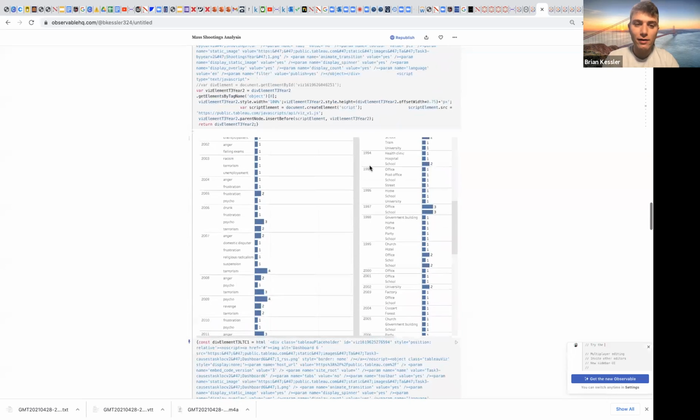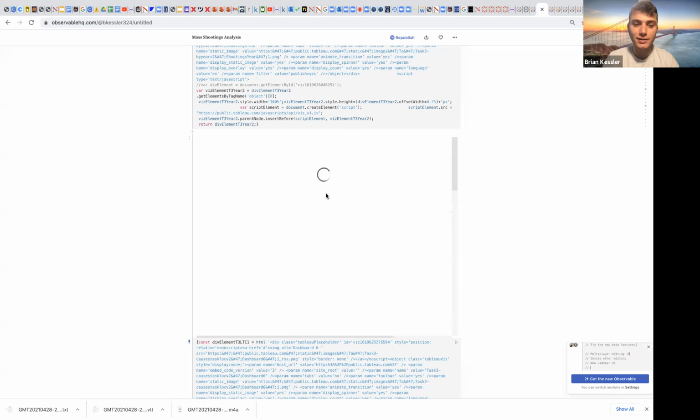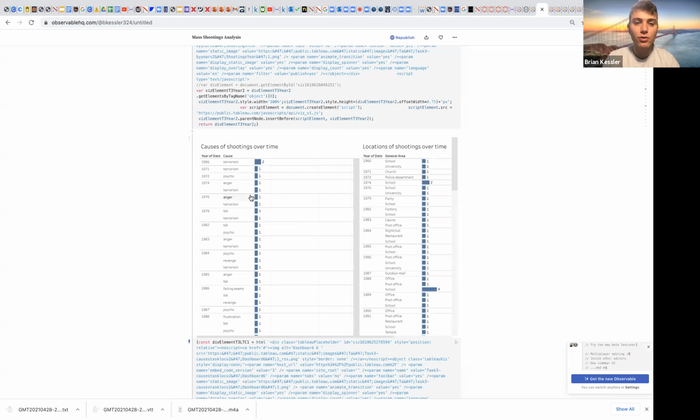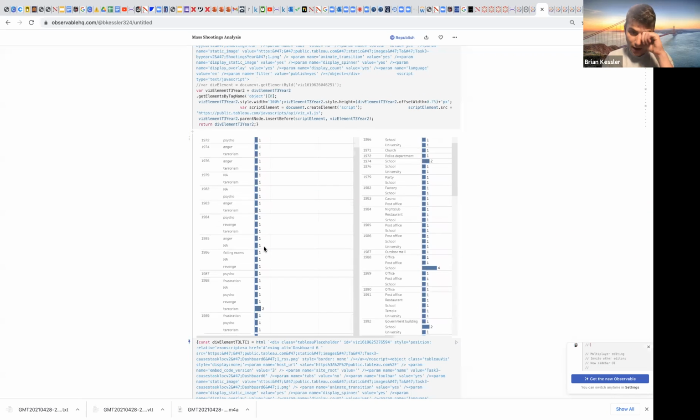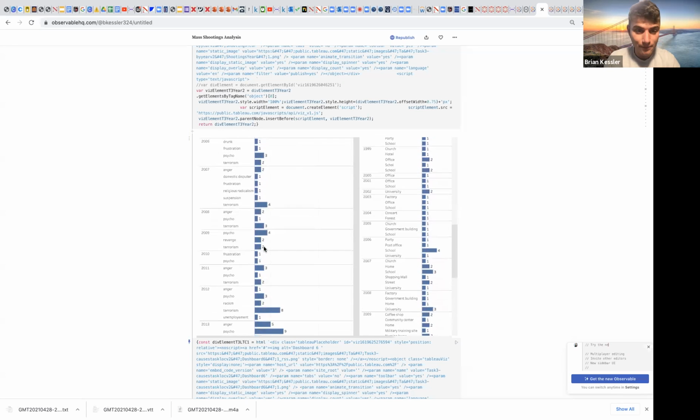And moving down here, we can look at the causes and locations of shootings and how they've changed over time. One thing that's interesting is that many in the beginning were terrorism, psychopath or revenge, but there are fewer causes here.